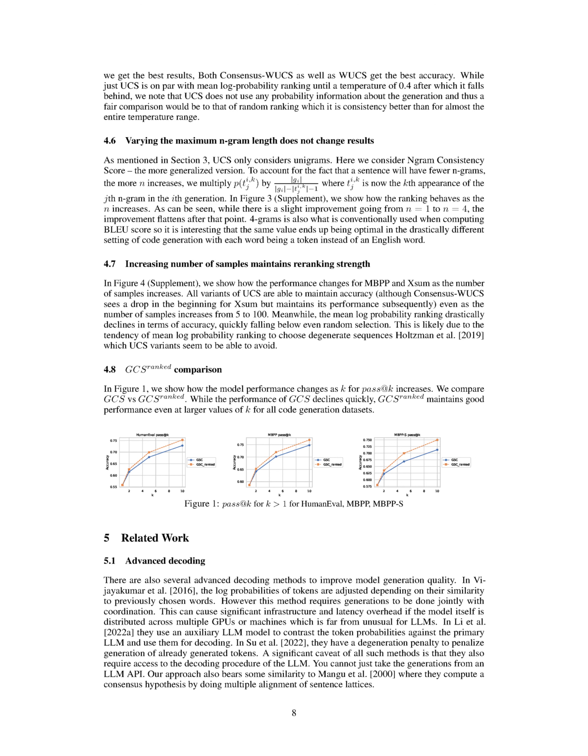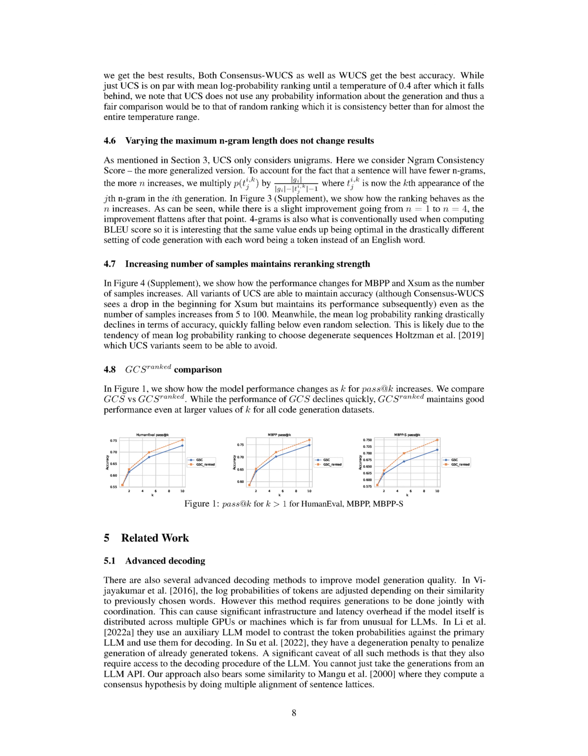In another figure, we illustrate how the ranking changes as n increases. While there's a slight improvement when n increases from 1 to 4, the improvement plateaus after that. Interestingly, 4-grams are also typically used when calculating the BLEU score, so it's intriguing that the same value is optimal in the significantly different context of code generation, where each word is a token rather than an English word.